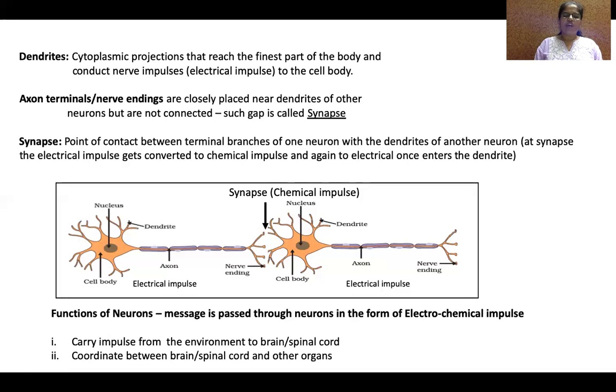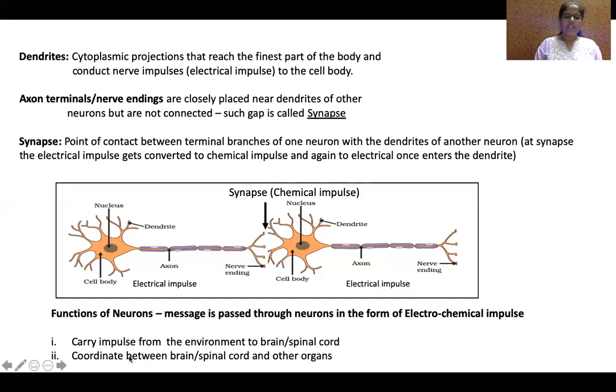Okay. So, after knowing the movement of impulse in the neurons, let us see what is the function of neurons. Usually, it carries impulse from the receptors to the brain or spinal cord. The message from the environment, it carries from receptors to brain or spinal cord.